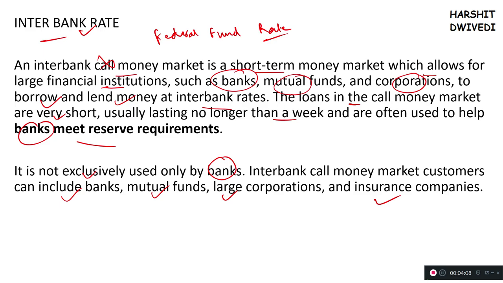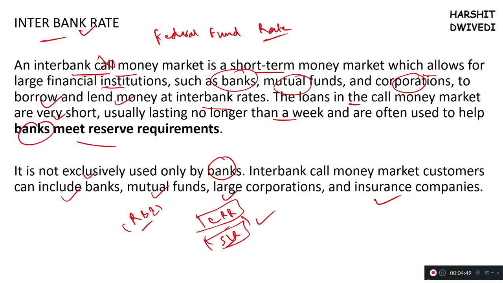Now see friends, what is happening here? RBI places a lot of restrictions on the scheduled commercial banks in India. Those restrictions are in the form of cash reserve ratio, statutory liquidity ratio, and many more. So in order to meet these reserve requirements, some amount of money has to be kept in CRR, some amount has to be invested in SLR. Now, in order to complete these reserve requirements, overnight market borrowing is being done by these banks. Basically, banks are borrowing in this interbank money market.